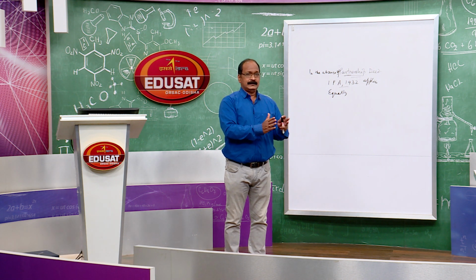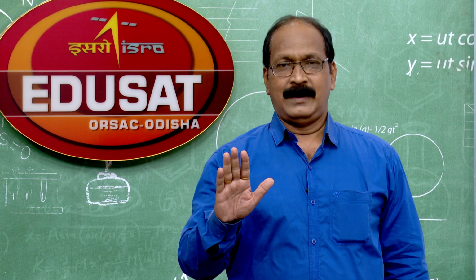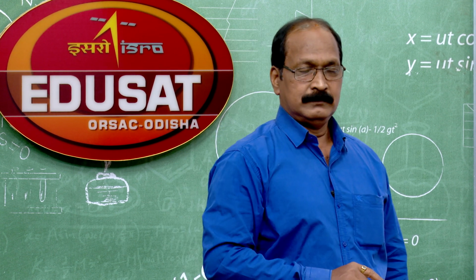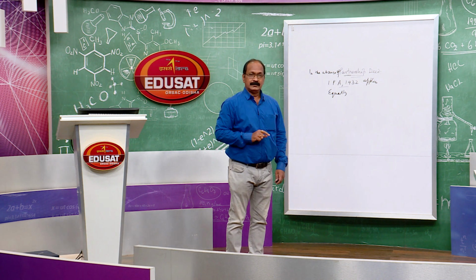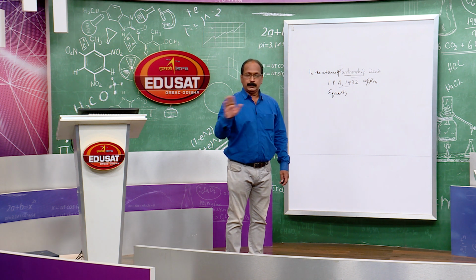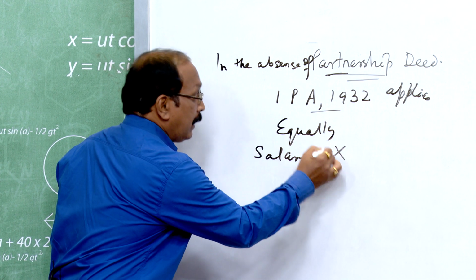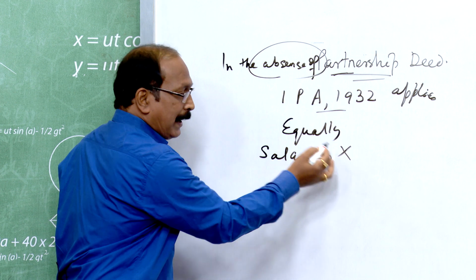If the ratio is mentioned in the partnership deed, at that ratio the profits will be distributed. But if the partnership deed is silent, meaning the ratio is not there, then the Act says do not dispute, distribute the profit equally. Very important. The partners will not get any salary when the partnership deed is absent. So, salary to partner is nil.